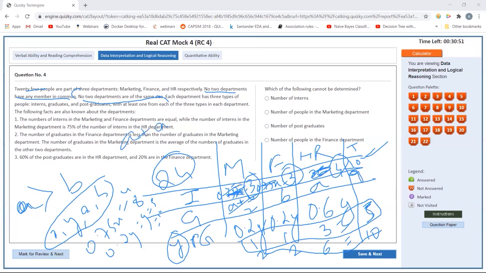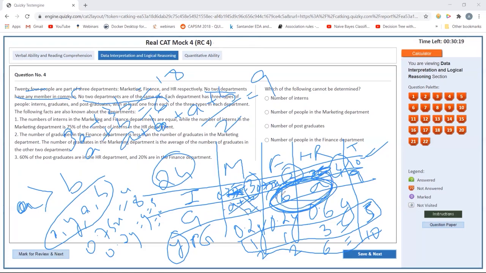a plus b plus (a plus b) by 2 is equal to 9. If you just simplify this, you will get 2a plus 2b plus a plus b, that is 3a plus 3b, is equal to 18, and a plus b is equal to 6. So a plus b, the graduates in finance and HR department, is equal to 6. If a plus b is equal to 6, then in the marketing department graduates will be 3.